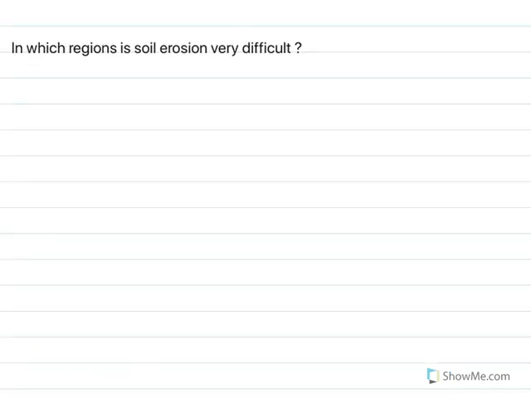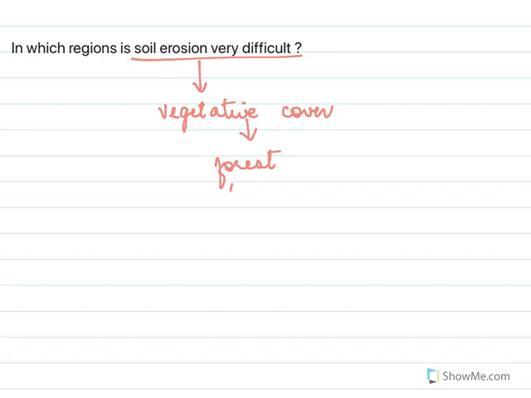In which region is soil erosion difficult? In those regions which have a green cover, a vegetative cover, like maybe forest or fields, or there is grass. In that region, soil erosion is difficult because the roots hold the soil.